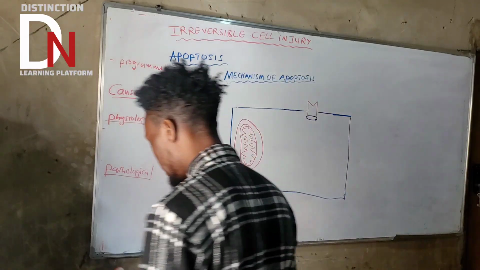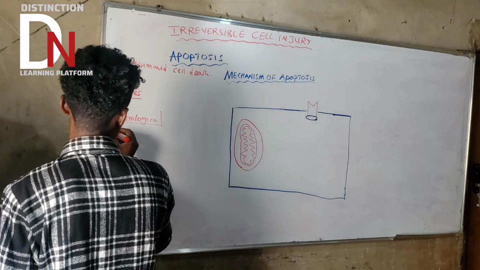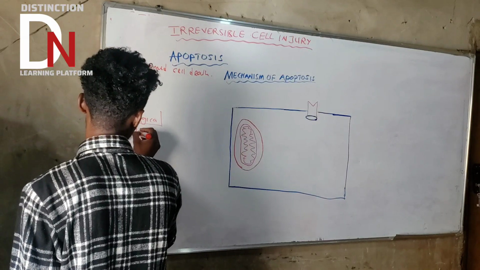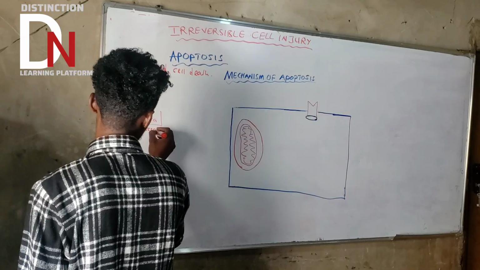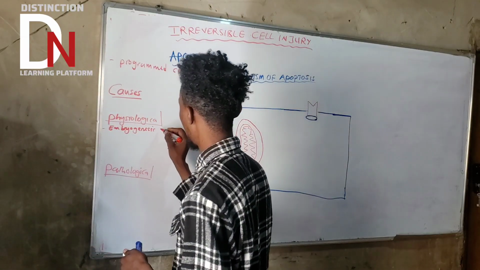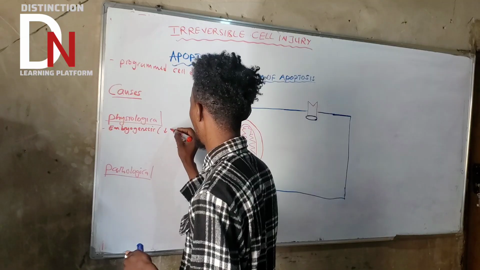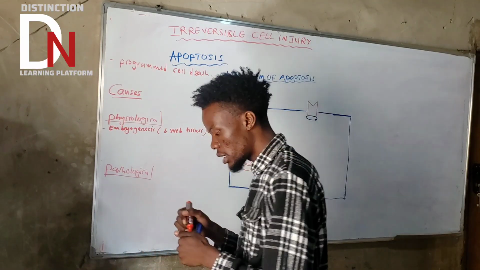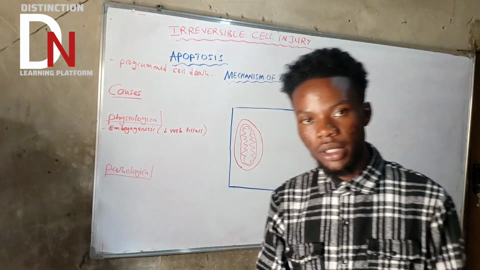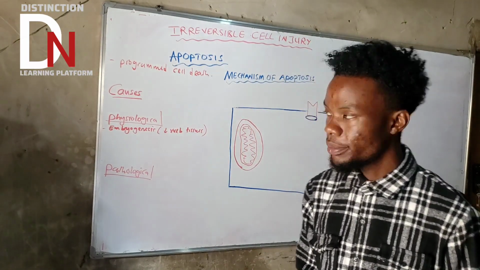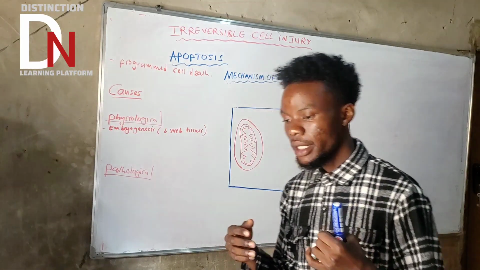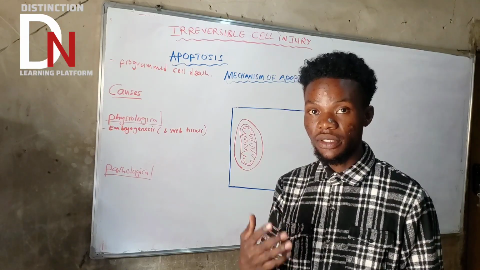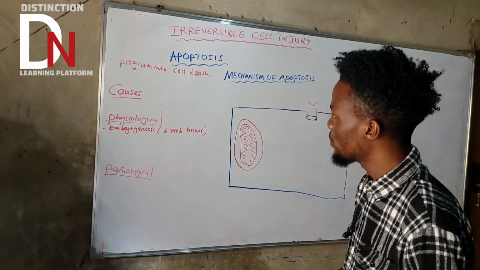So what's the first physiological cause? The first physiological cause is embryogenesis. During embryogenesis, there is disappearing of web tissues between the fingers and the toes. A lot of tissues are going to disappear during embryogenesis. Basically, that is normal. What else apart from embryogenesis?